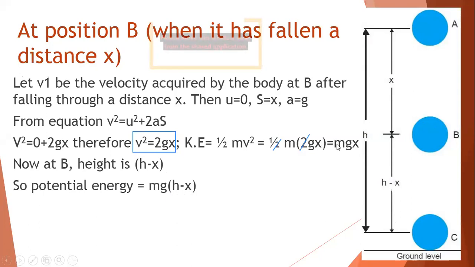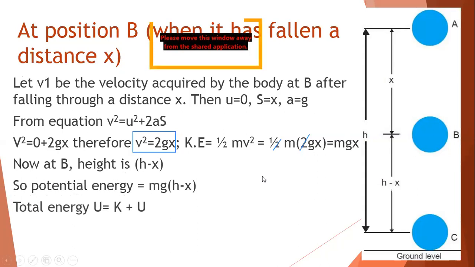How much is the kinetic energy? The kinetic energy is mgx. So potential and kinetic, let's add them. The total energy will be kinetic plus potential. Kinetic is mgx, potential is mg(h minus x).